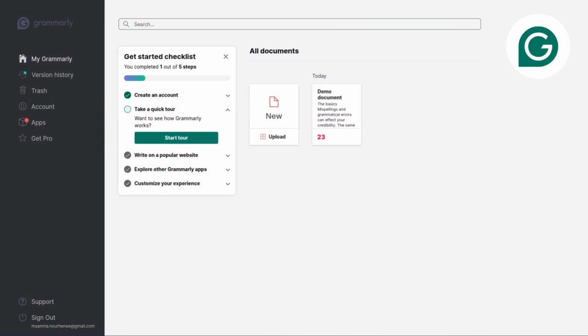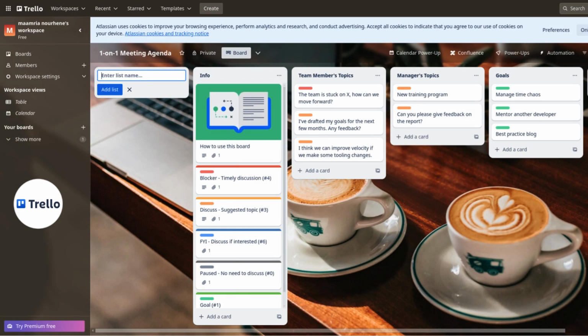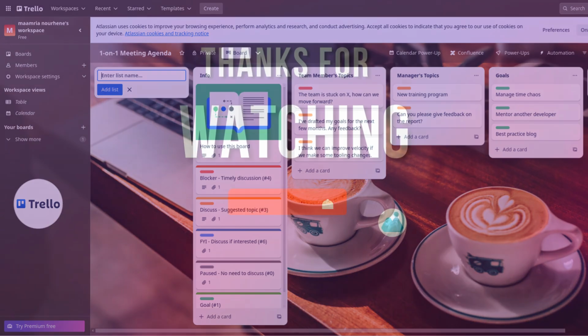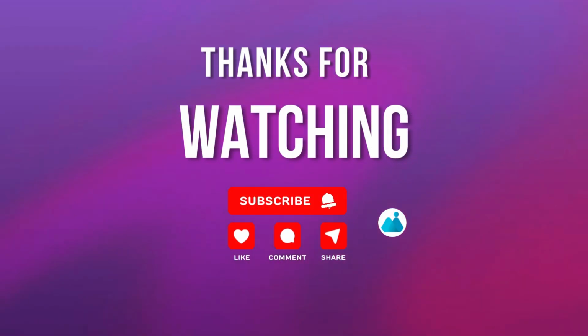Automate processes. Use tools like Grammarly for proofreading scripts and Trello or Asana for project management to handle more projects efficiently. Good luck on your journey.